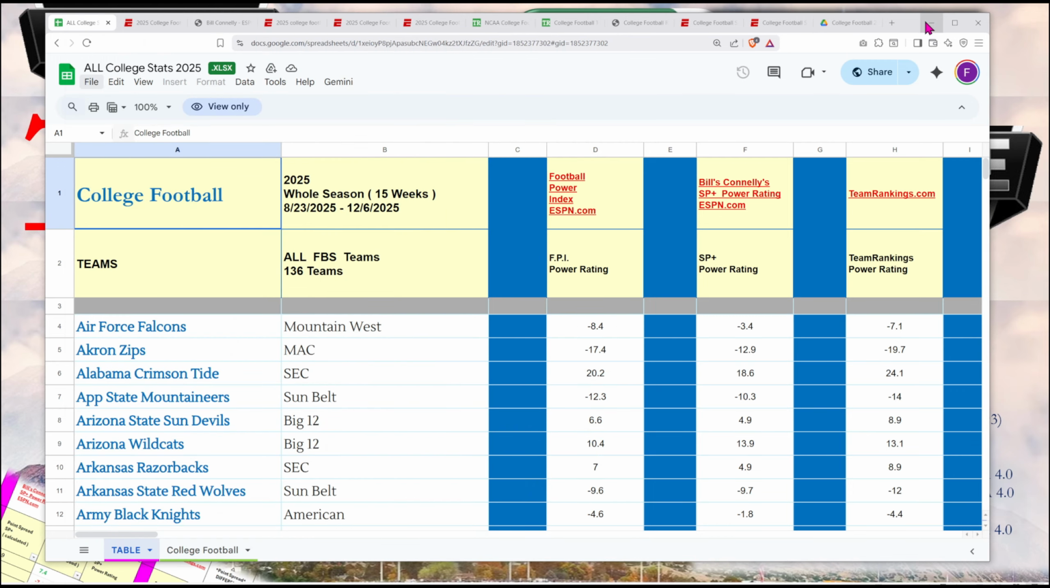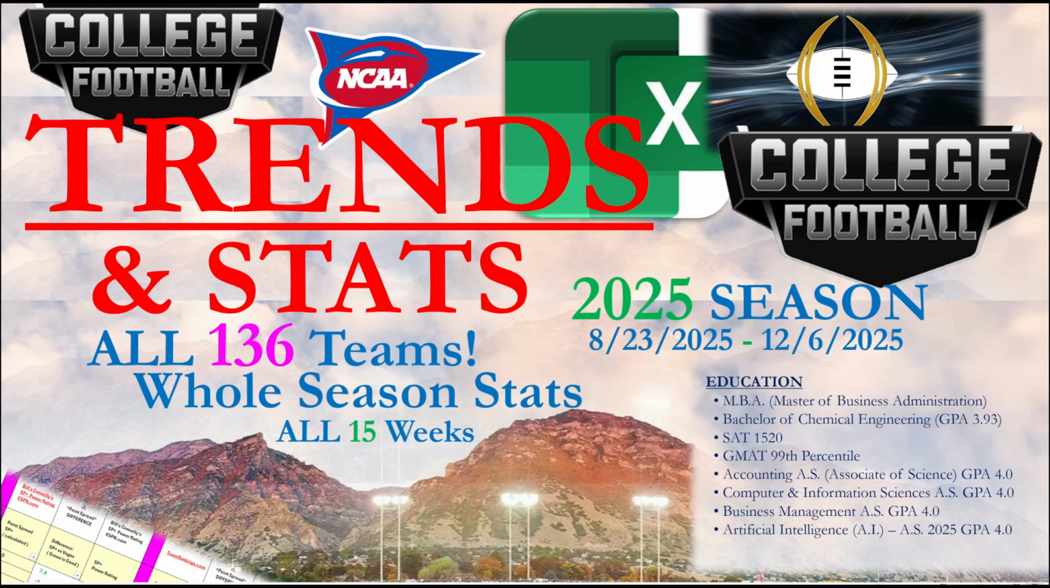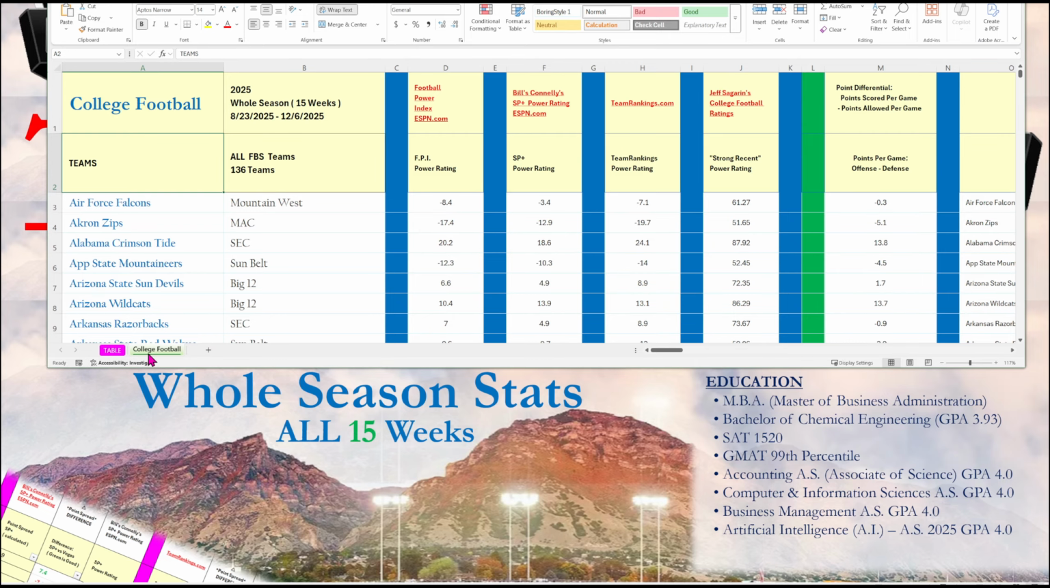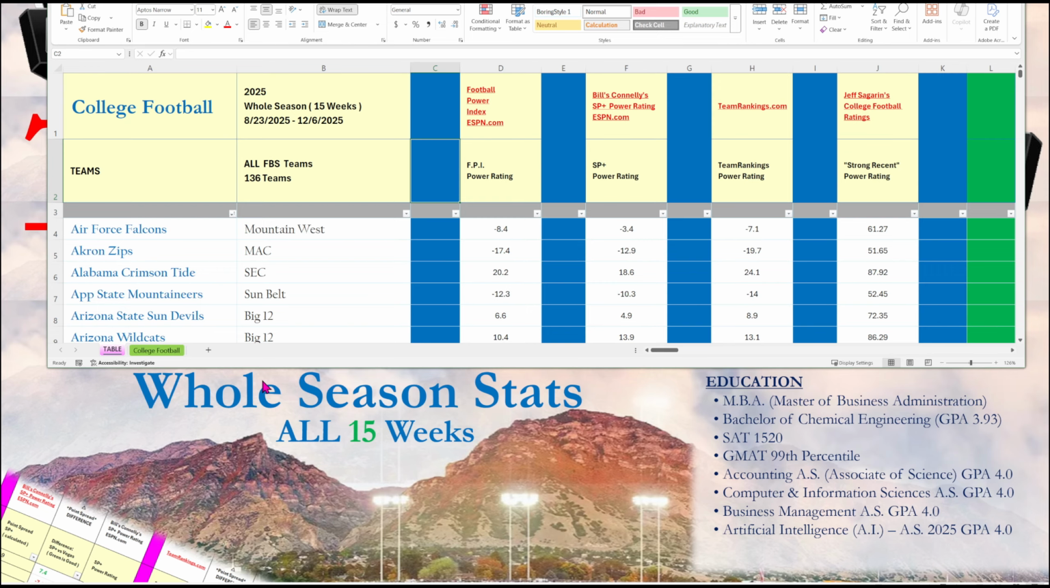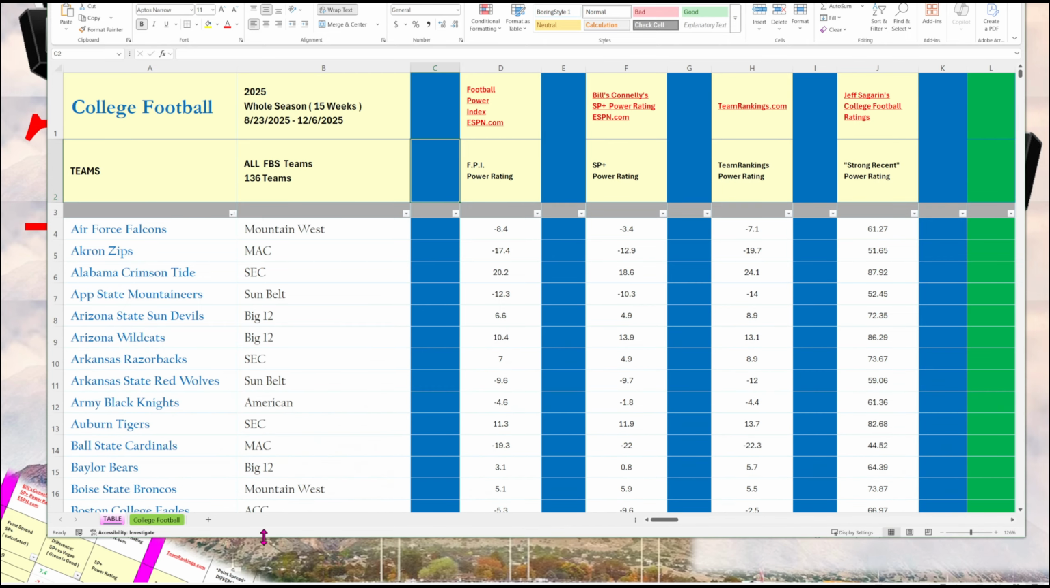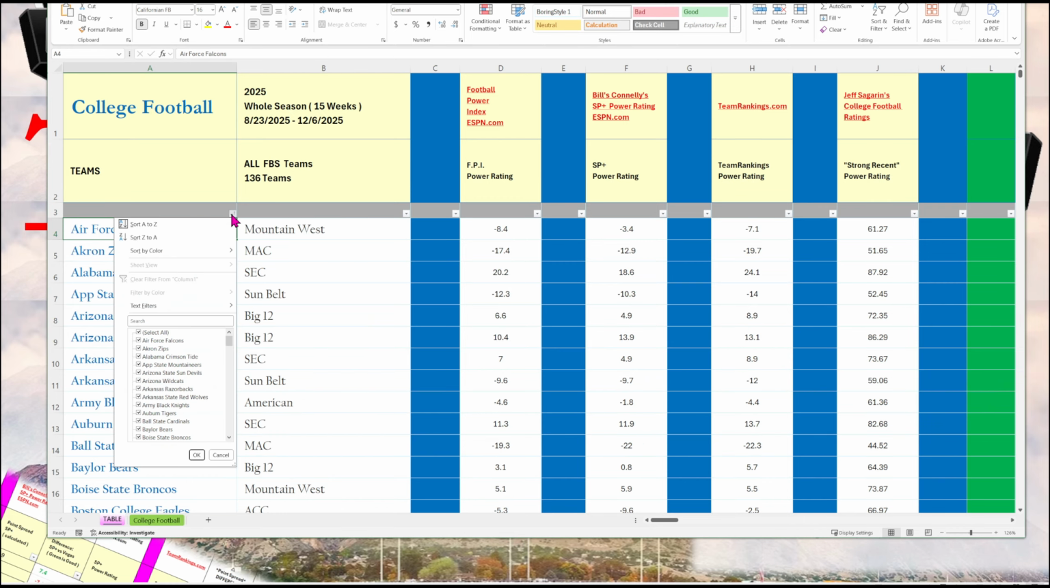At the bottom of the Excel file are two tabs. The green tab has all the college football season stats as a regular Excel spreadsheet. The pink tab has the season stats presented as a table with sortable columns. The third row has arrows that you can click and sort the columns.